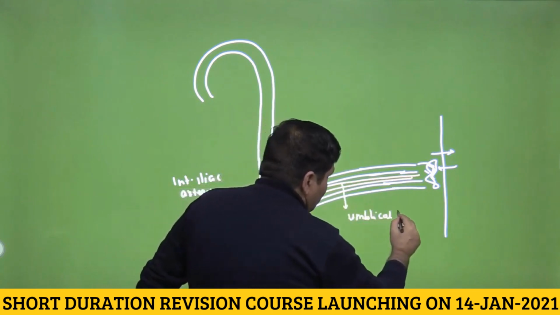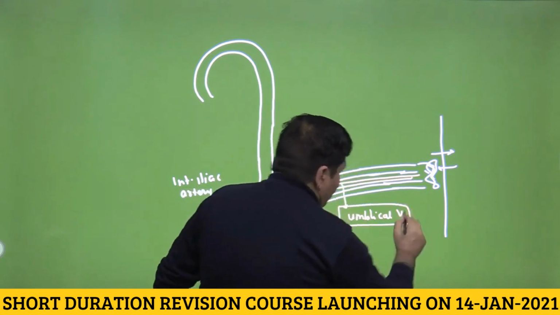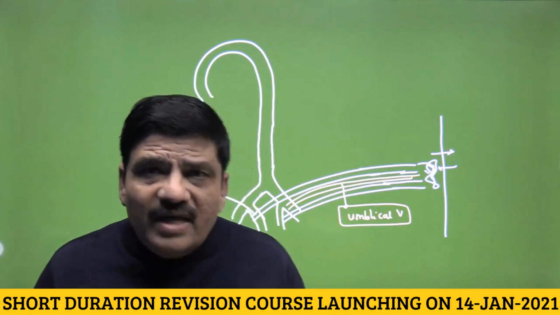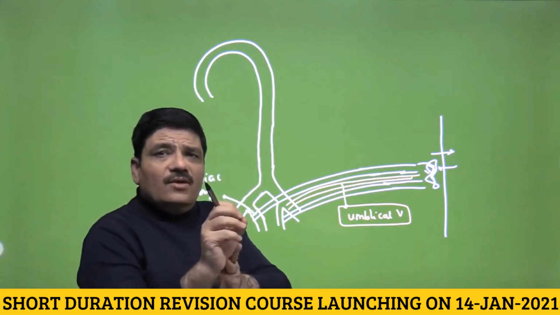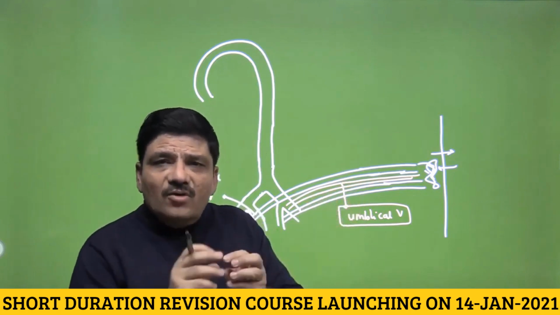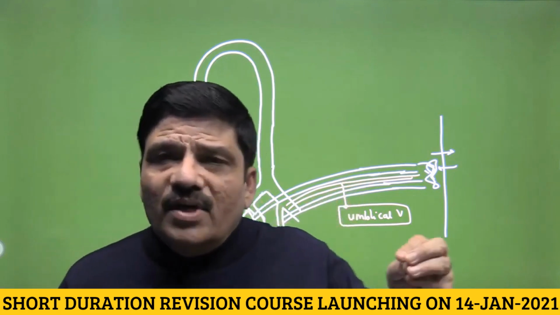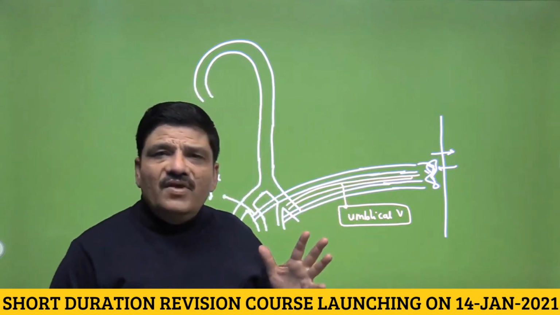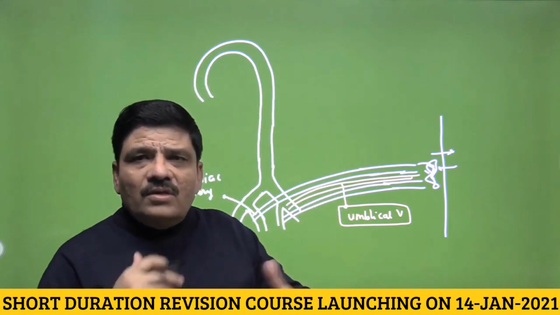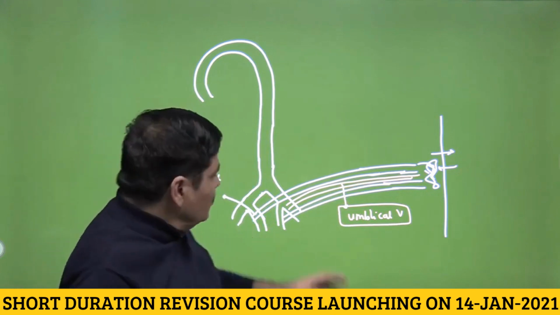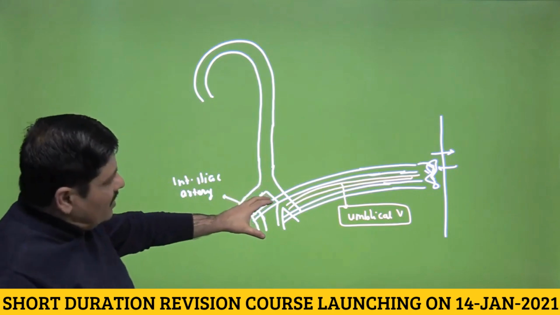Which means that the umbilical cord has two umbilical arteries and one umbilical vein, and this umbilical vein again enters through the umbilical opening into the fetal body and divides into two branches. One goes to the hepatic portal vein, but the majority of the blood carrying vessel actually opens into the inferior vena cava. This is how the circulation is established between the fetus and the mother. So this is what is meant by umbilical cord.